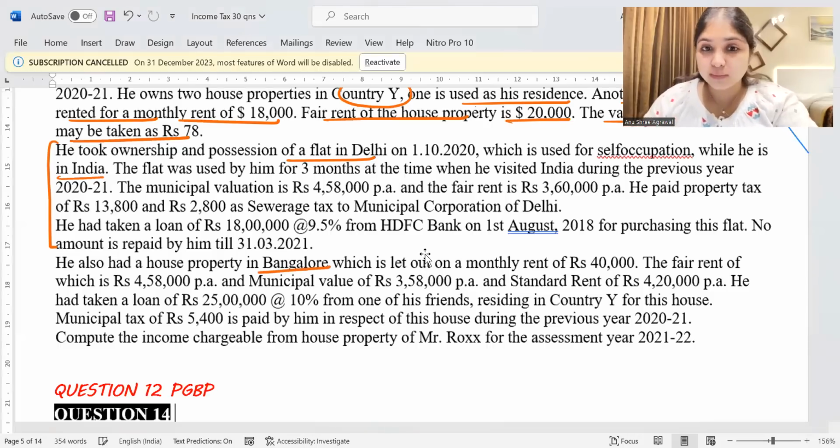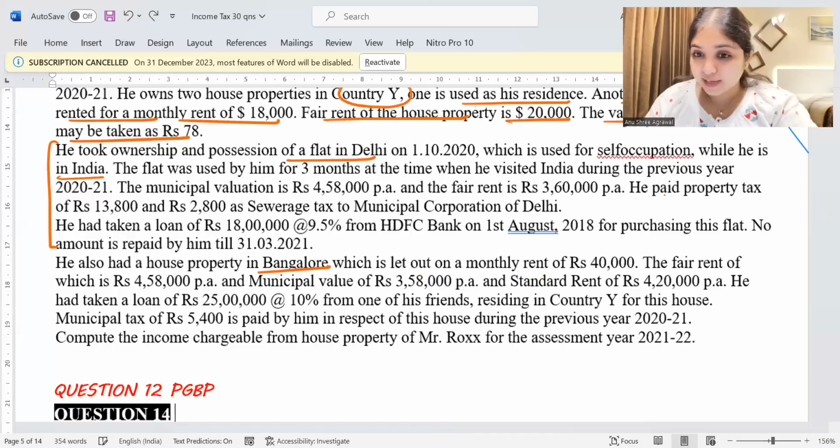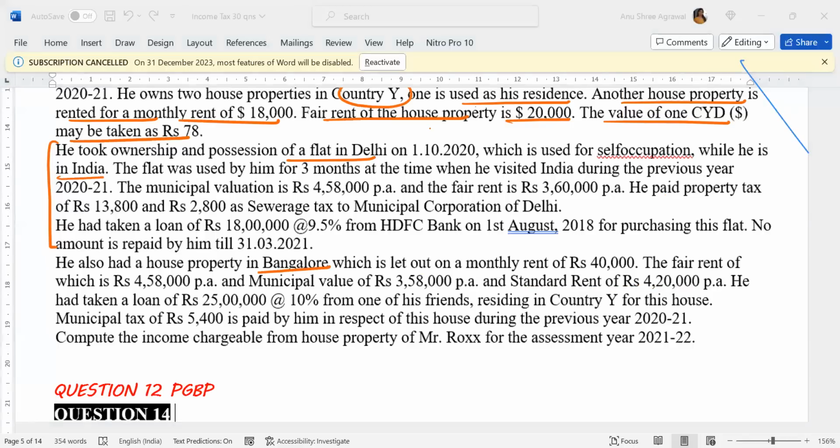Then he also had a house in Bangalore. So he has one more house. He has this Bangalore house, which is let out on a monthly rent of 40,000 rupees. Fair rent is 4,58,000 per annum. Municipal value is 3,58,000 per annum, and the standard rent is 4,20,000 per annum. He had taken a loan of 25 lakhs at 10% from one of his friends residing in country Y for this house. Municipal tax of 5,400 is paid by him in respect of this house during the previous year 2021. Compute the income chargeable from house property of Mr. Rocks for the assessment year 21-22.